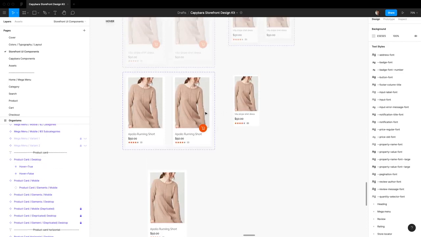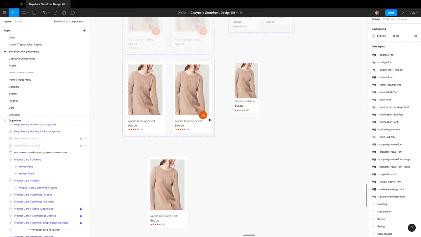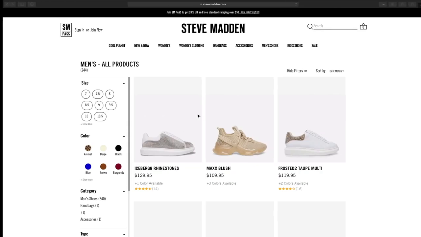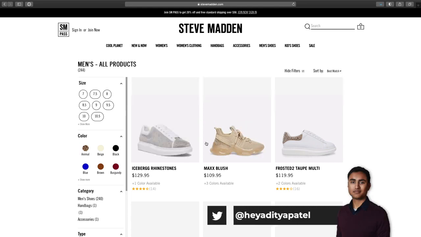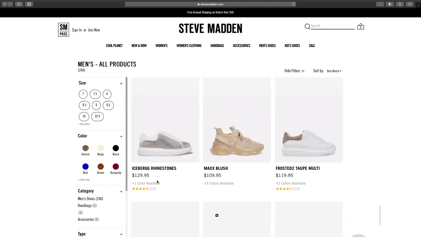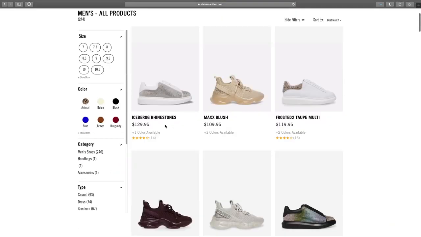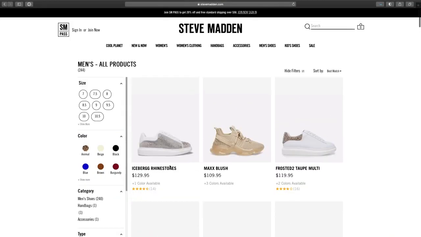So I'm just going to be showing how you can customize it, and just to have a frame of reference of what we're trying to customize to, I just pulled up Steve Madden's website, and we're going to be using this product card as an example of what we want to make. You might think that this is something that you have to create from scratch every time, but these are actually very generic, and you'll start to see that as we customize this component.